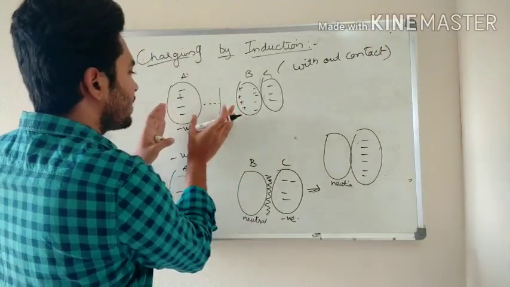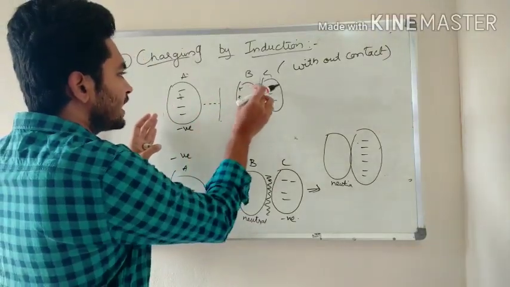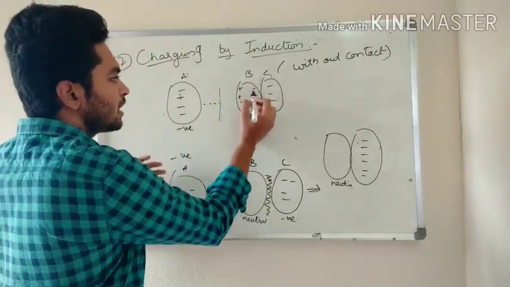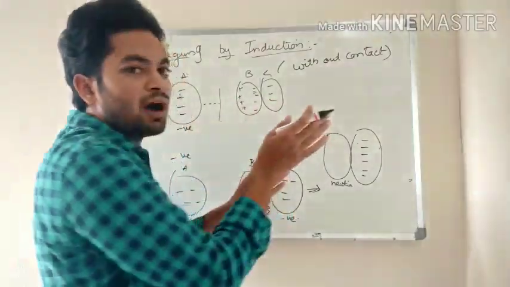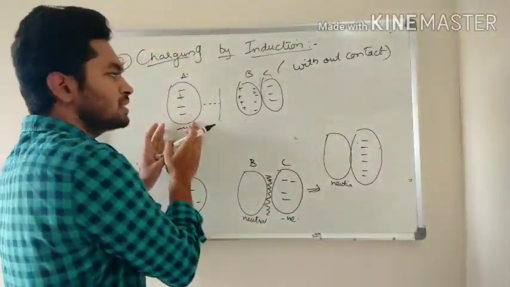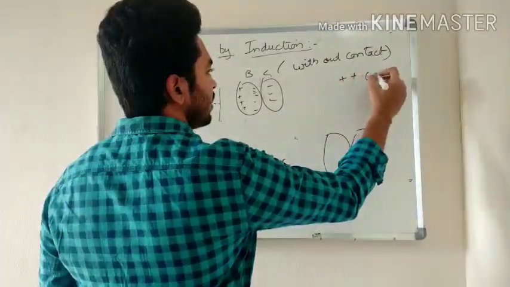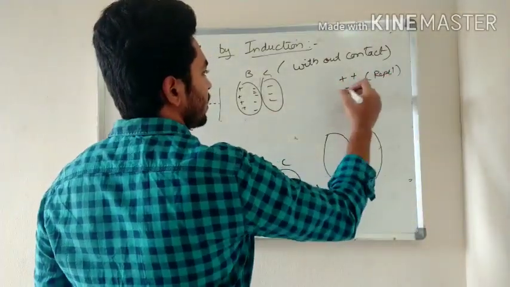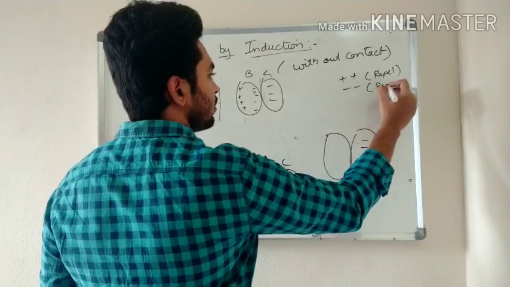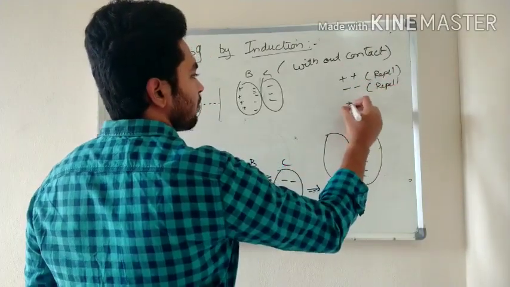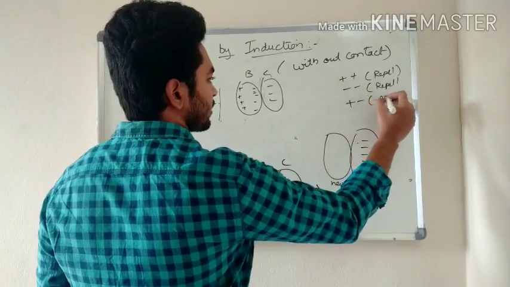Now what will happen is these negative charges move away from this negative charge. Why? We already know that positive repel, negative also repel, and positive attract.